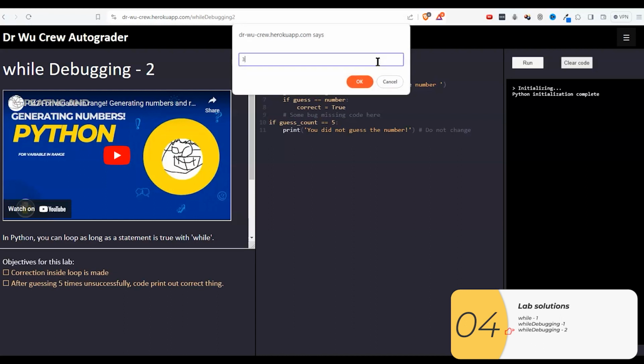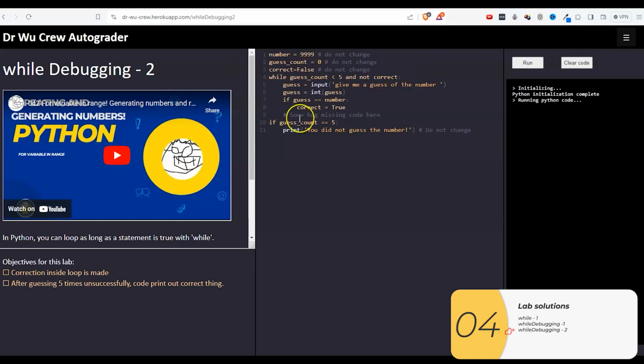And it never happens. See, it never happens. I get infinite guesses. But if I happen to guess the correct number, it does end as I expect it will. So something is wrong here, and this condition right here is never being met. Well, what could it be? And here's your hint, some bug, missing code here.